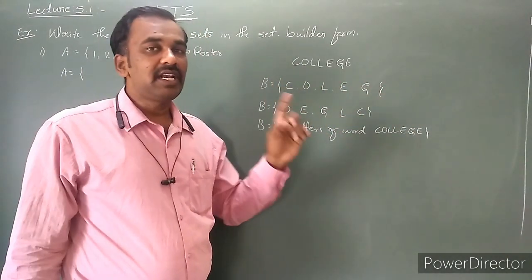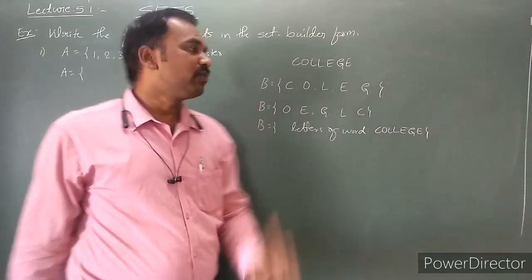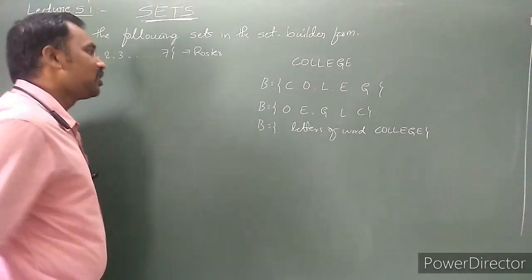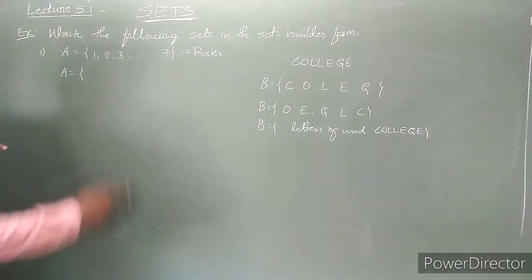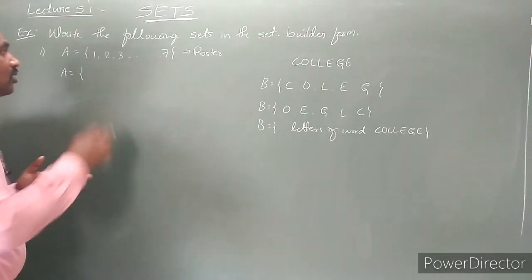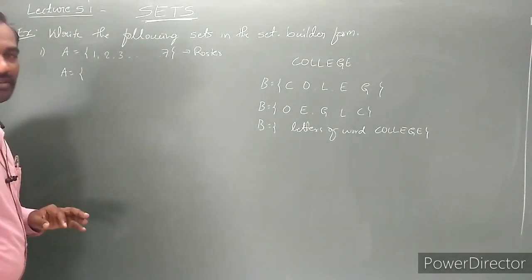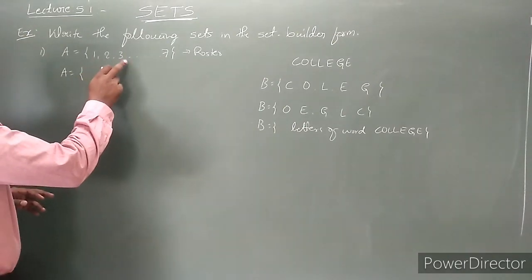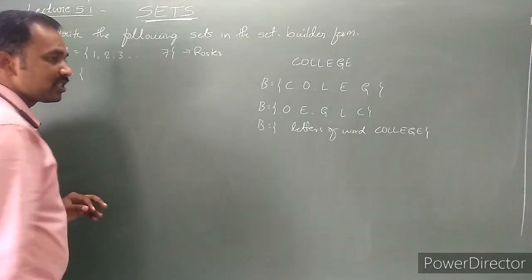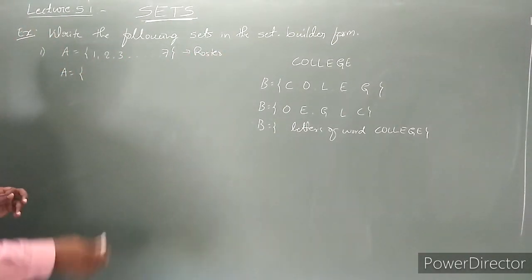Order is immaterial and the repeated elements are going to be written only once. Very important point. Now here the numbers 1, 2, 3, 4, 5, 6, 7 are there. We need to write this roster form of the set into set builder form. How to write the property?